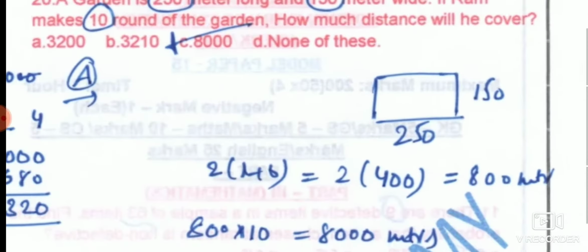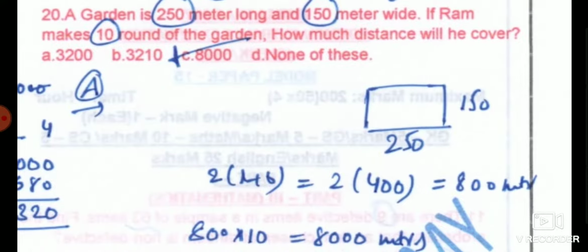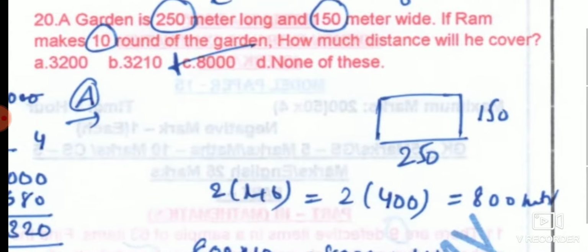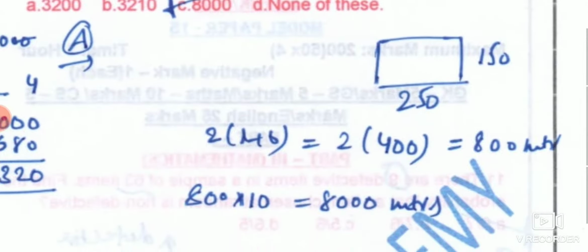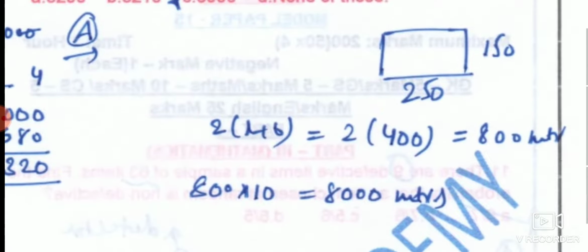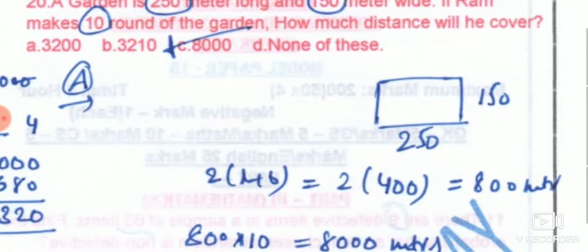Next we have the final question. A garden is 250 meters long and 150 meters wide. If Ram makes 10 rounds of the garden, how much distance will he cover? As usual, we use 2 into L plus B. With that, we multiply 800 into 10, that is 8,000 meters. That means he has traveled 8 kilometers.